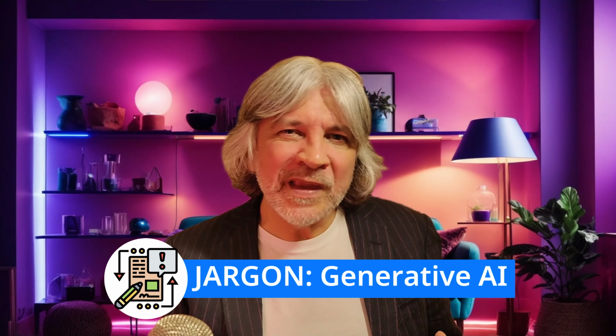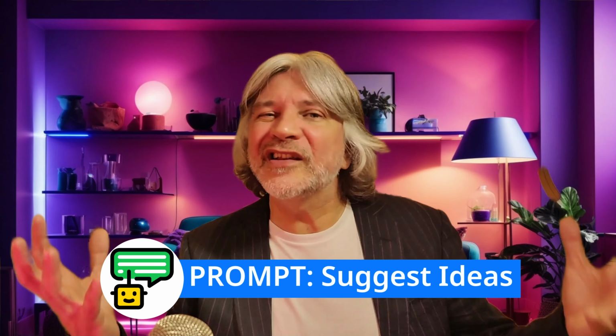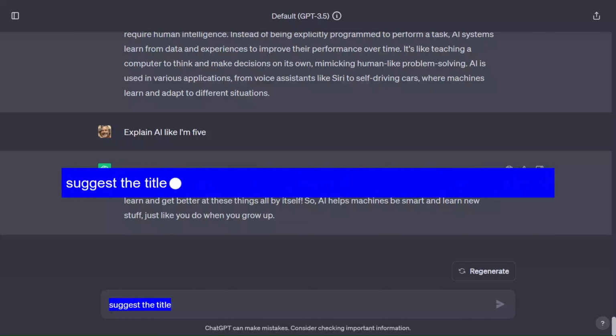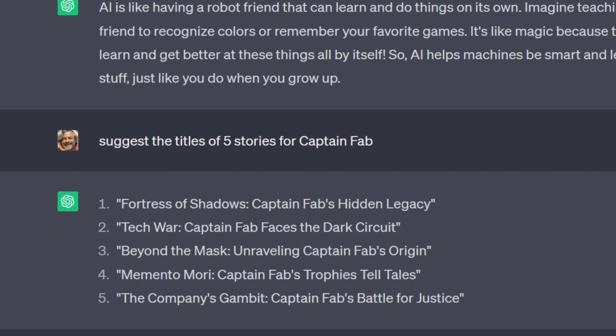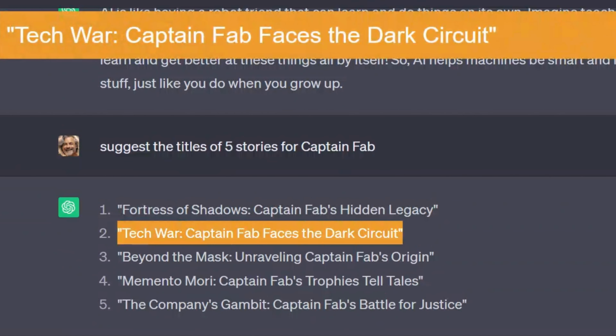Large language models like ChatGPT are an example of generative AI. That's because they generate new results rather than just analysing existing data. If you provide some background context, you can then get ChatGPT to brainstorm a list of ideas. And remember, you can keep refining those and tweaking them until you get something that you really like. Suggest the titles of 5 stories for Captain Fab. Tech War, Captain Fab faces the Dark Circuit.